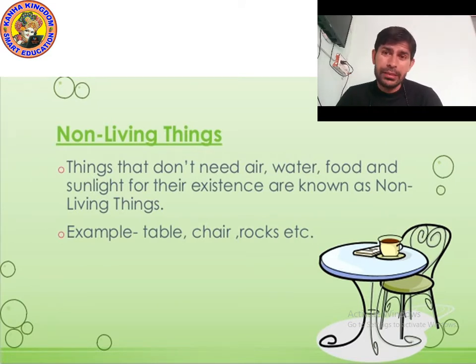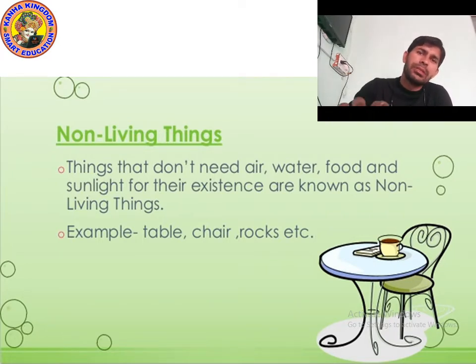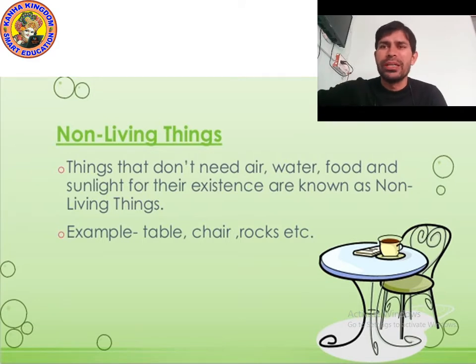I'm reading the line, you can check on the screen. Things that don't need air, water, food and sunlight for their existence, for showing their presence, whether they are alive or not, are known as non-living things. So they cannot walk, they cannot eat, they cannot drink, they cannot breathe in. Examples: table, chair, rock. Now let's study about the living things. Let's move on to the next point.